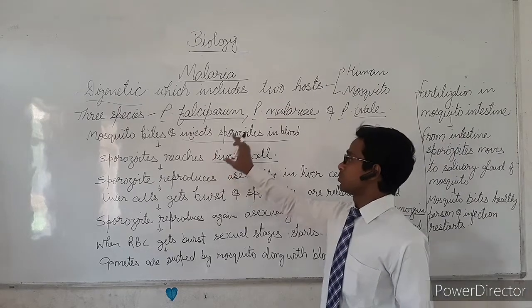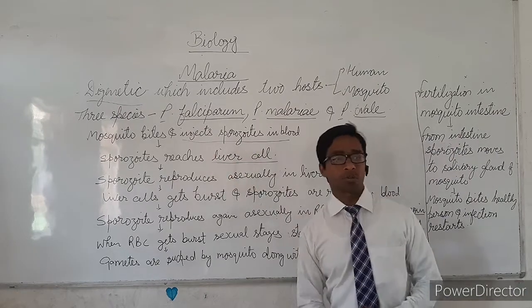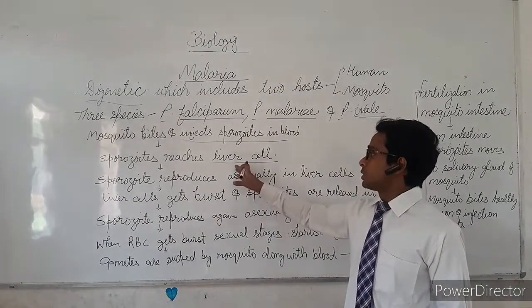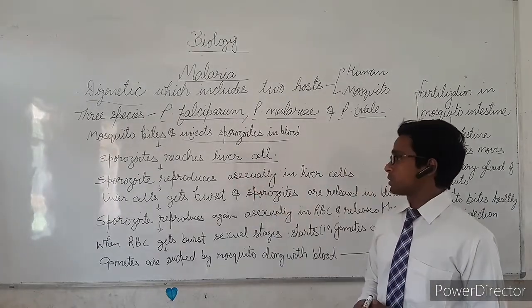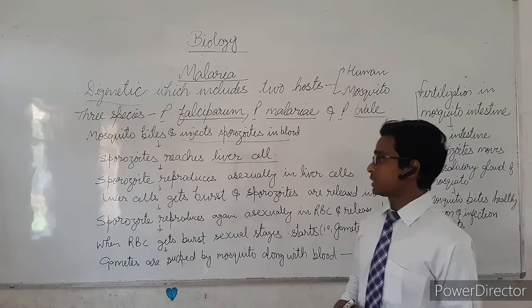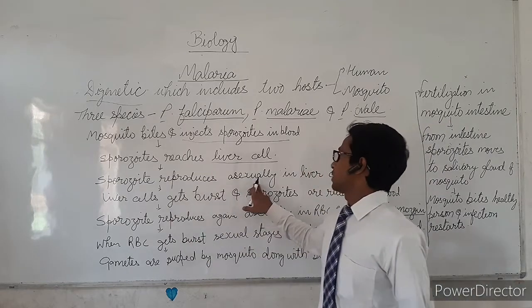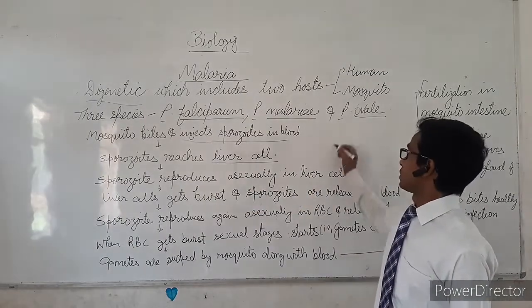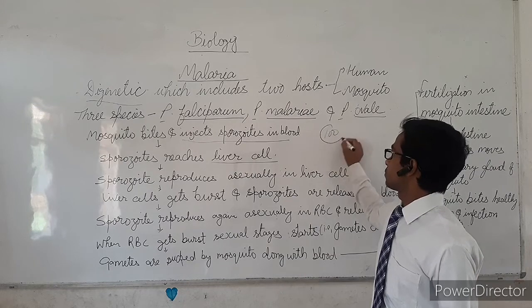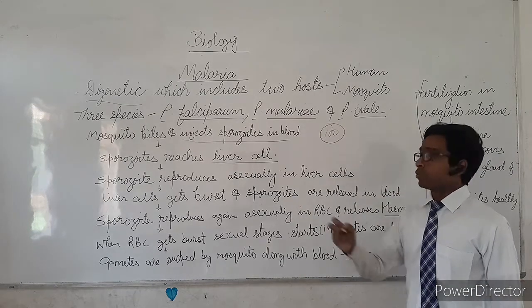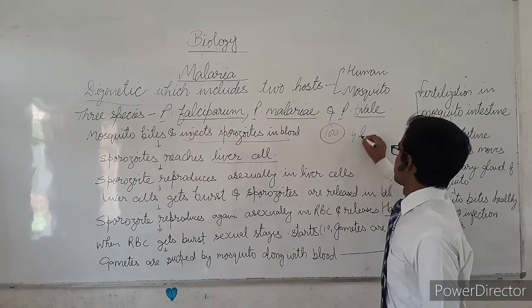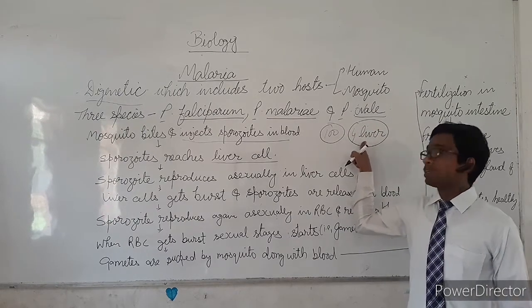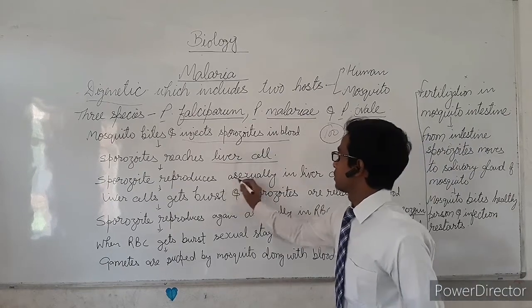After entering liver cells, the sporozoites, also called parasites, remain in the liver cells for 2 to 3 days, and after that they start asexual reproduction. Suppose there are 100 cells in the liver. For example, 4 sporozoites enter 4 liver cells, and in those 4 liver cells they start asexual reproduction.